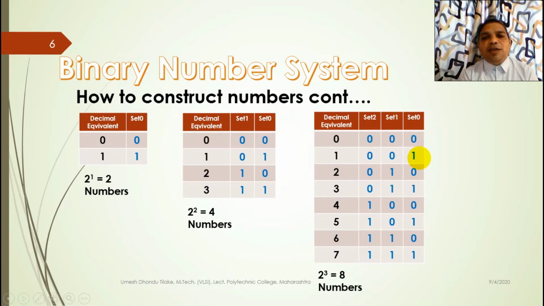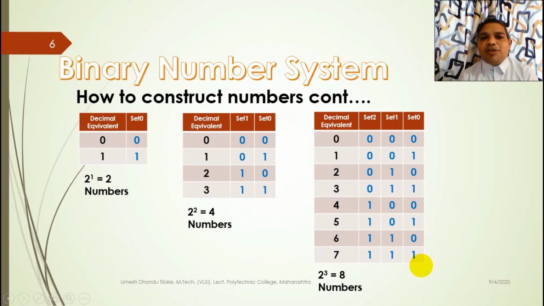After that the possible combinations of set 0 and set 1 are repeated again. See here, 00, 01, 10, 11, 00, 01, 10, 11. That means this set is repeated again and the next digit to 0, that is 1, is used and will be kept constant until the last possible combination of set 1 and set 0 is used. So this is the scientific method.